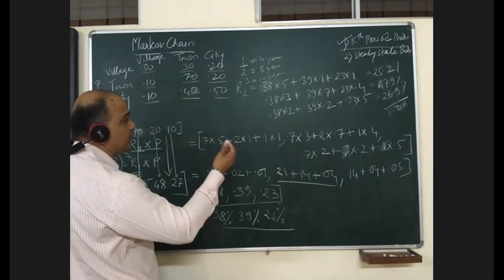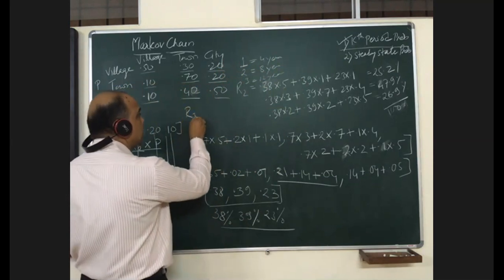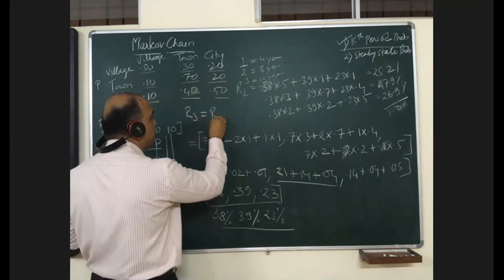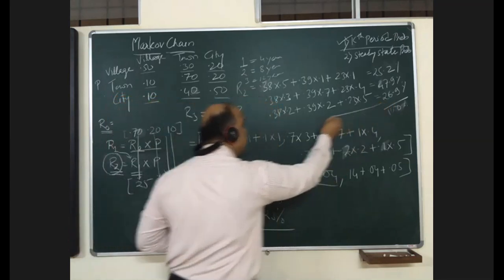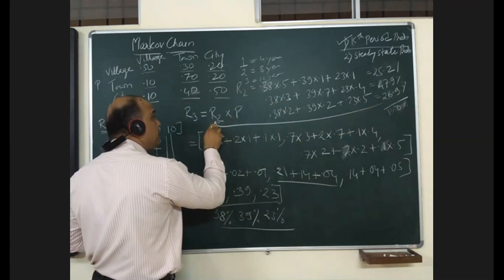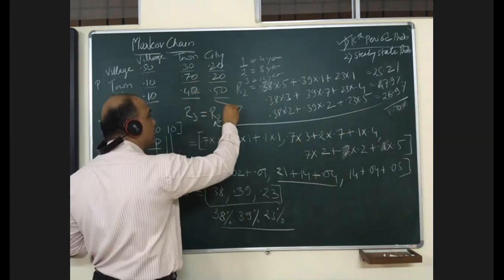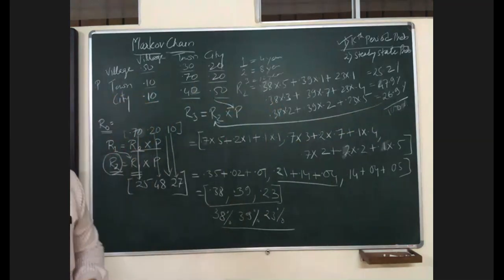This will be R3 equals R2 into P. So whatever answer you got, put it here and multiply it with the transition matrix. Am I clear? Very good.